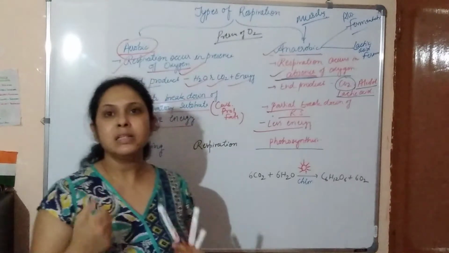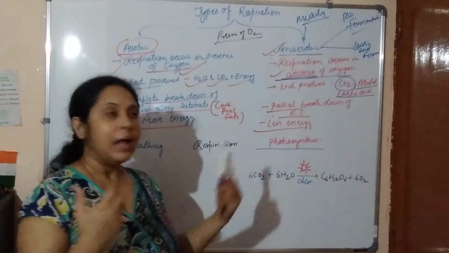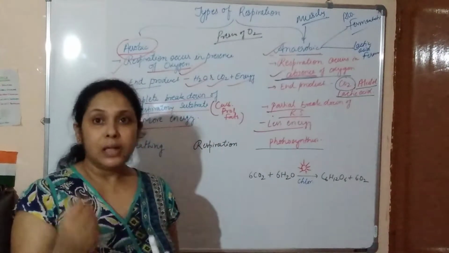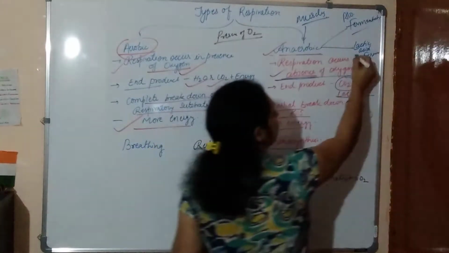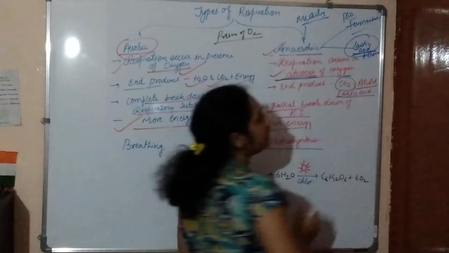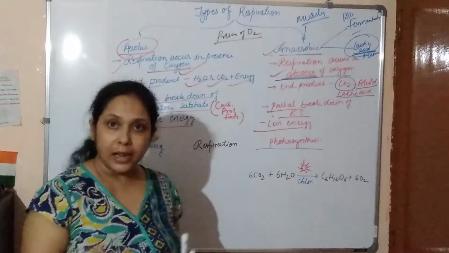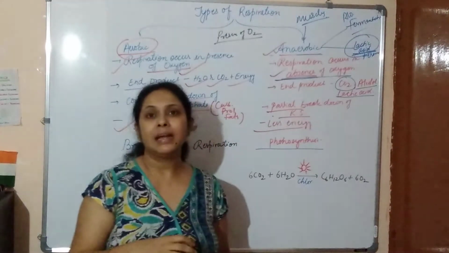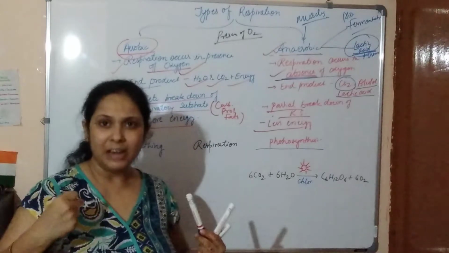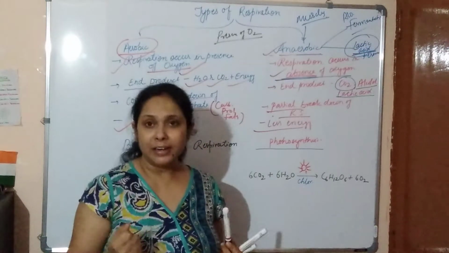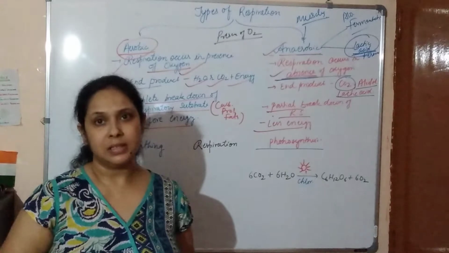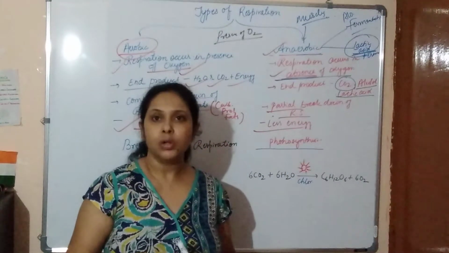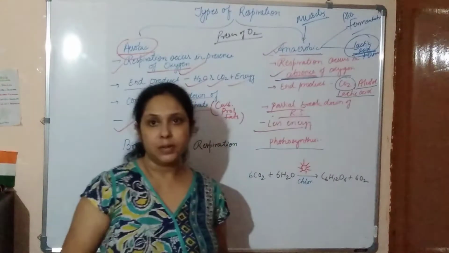Our muscles start to do anaerobic respiration due to the lack of oxygen. They produce lactic acid as an end product, and due to the presence of this lactic acid, we feel tiredness, fatigue or cramps in our muscles. So sometimes our body muscles also do anaerobic respiration.